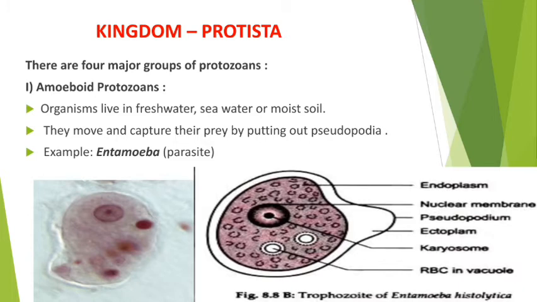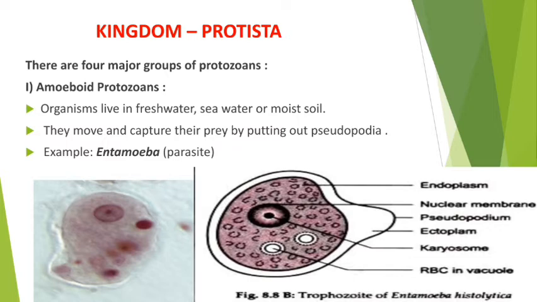So my dear student, Entamoeba histolytica is a parasite, a disease causing pathogen in human beings. One of the diseases is amoebic dysentery in human beings.